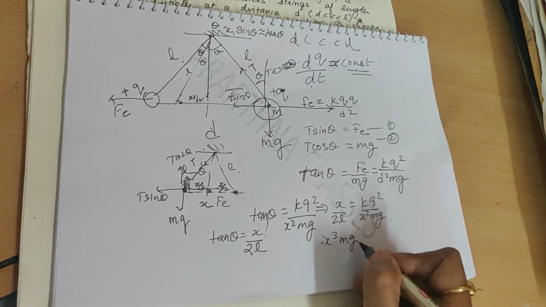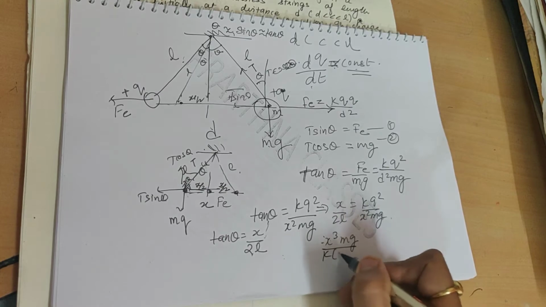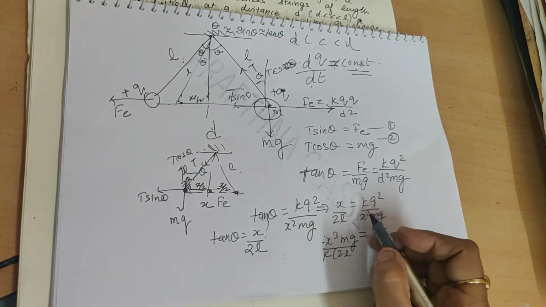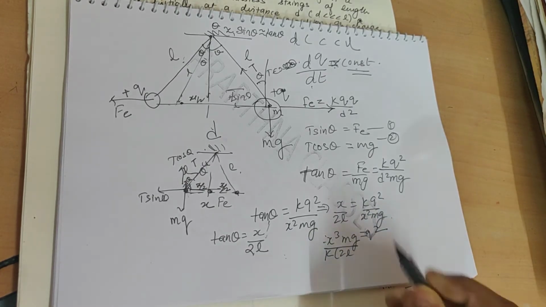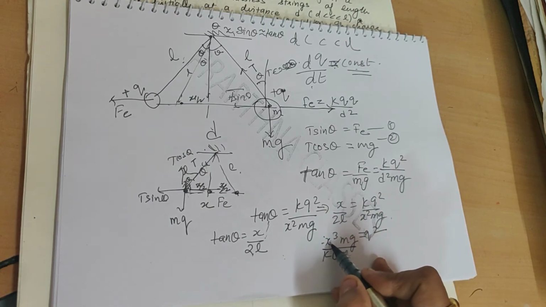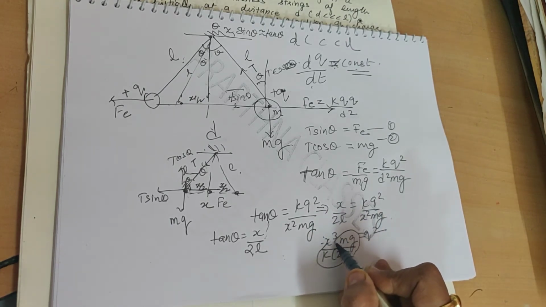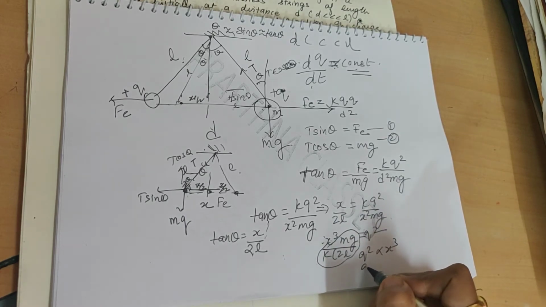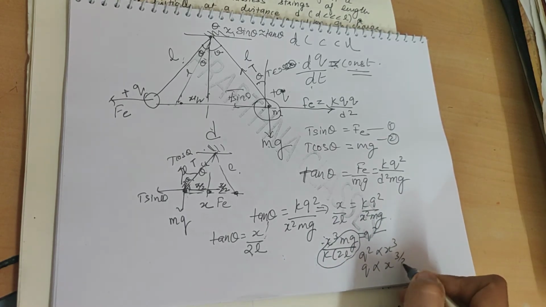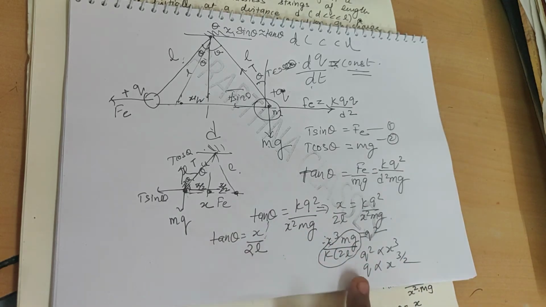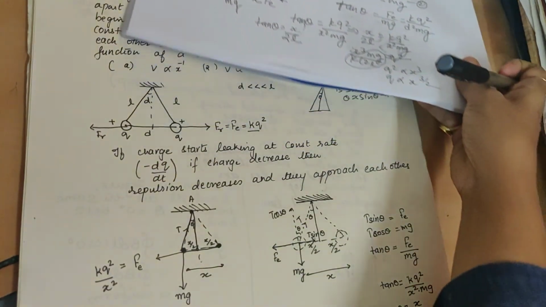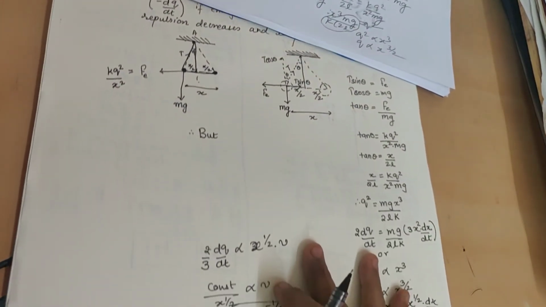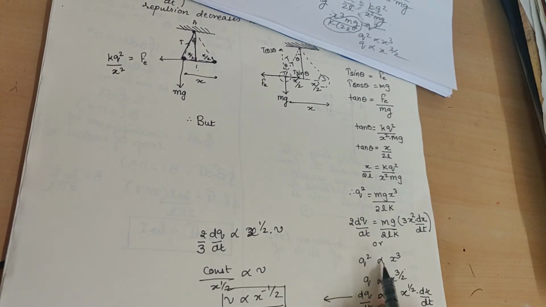So x cube mg upon k into 2L is equal to q square. Now you can see that this part is constant. So ultimately, can I say q square is proportional to x cube, or q is proportional to x raised to 3 by 2? Yes or no?